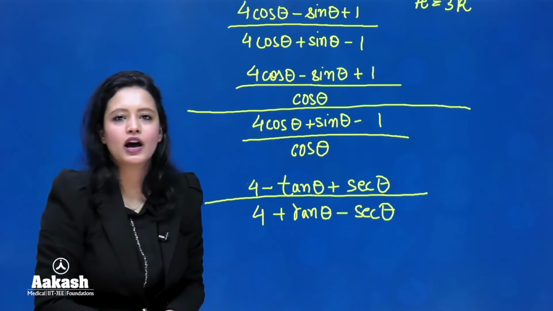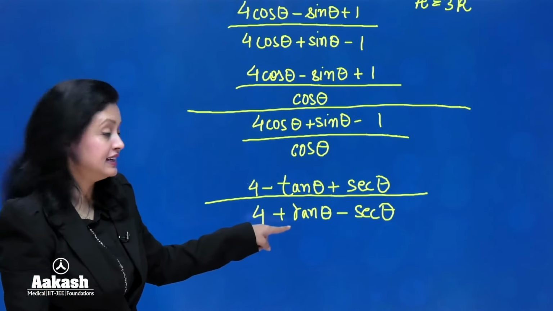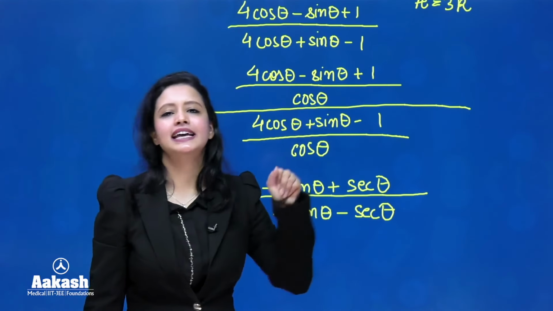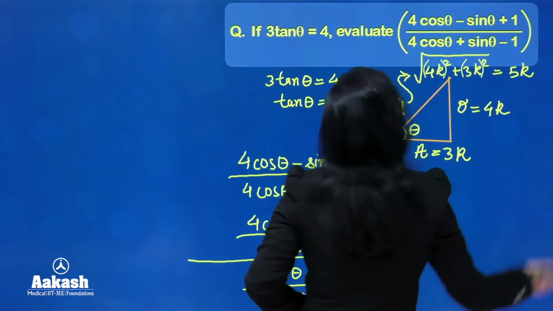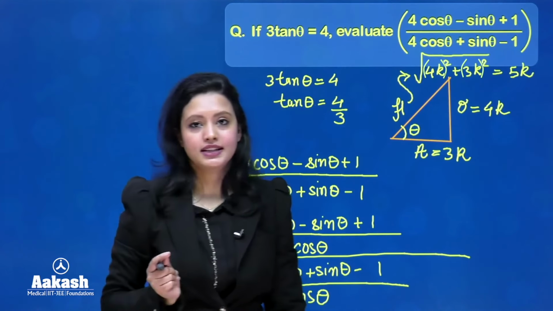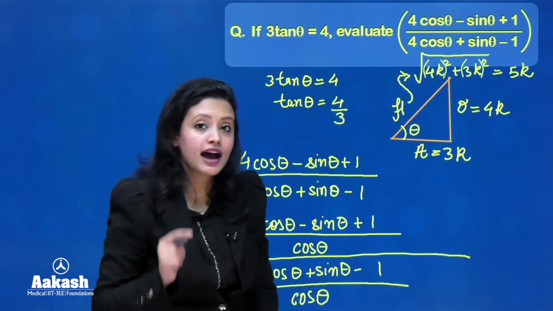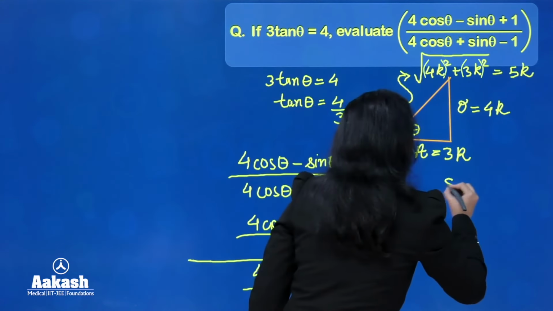Okay. Now, we have to figure out the value of this. We know the value of tan theta. We need to figure out the value of sec theta. So let's go back and see what sec theta would be. Now, remember, sec theta is the reciprocal of cos theta. So what was cos theta? Adjacent over hypotenuse. So what will sec theta be?